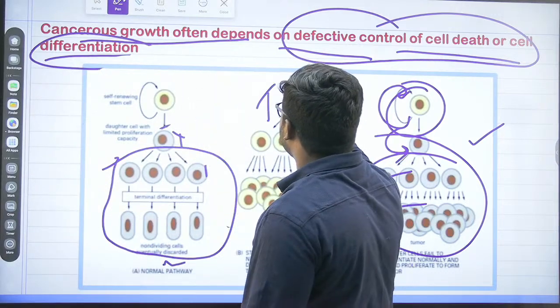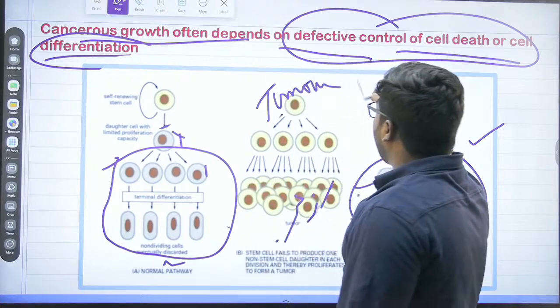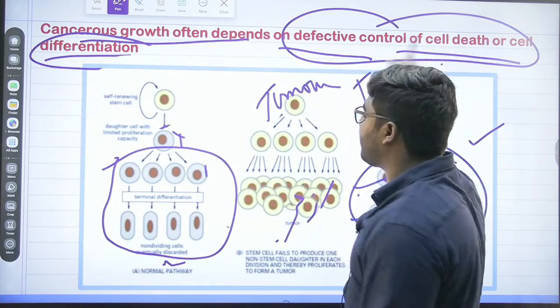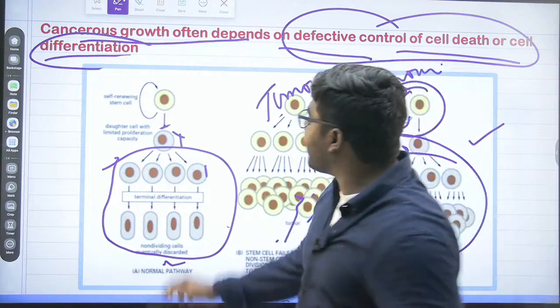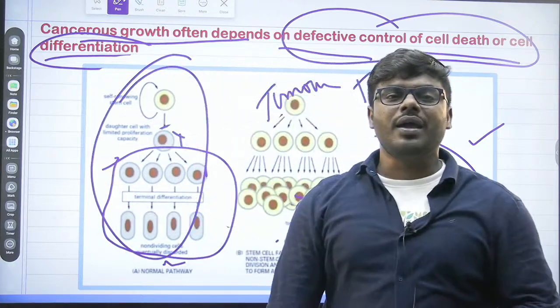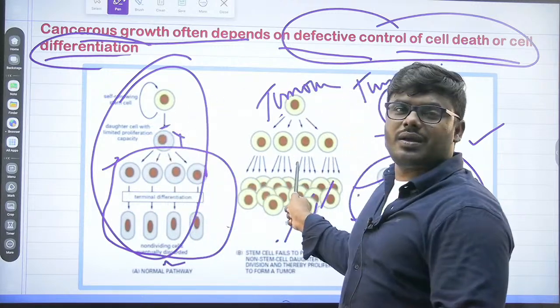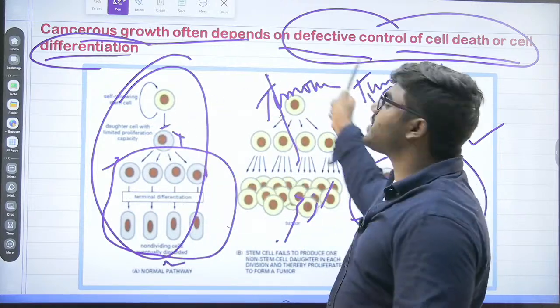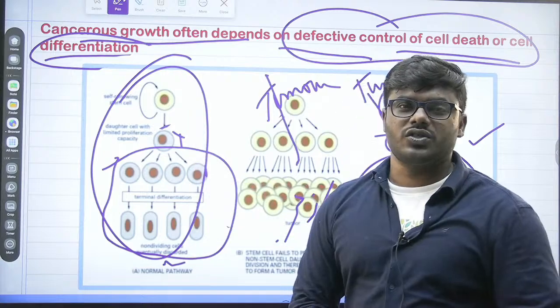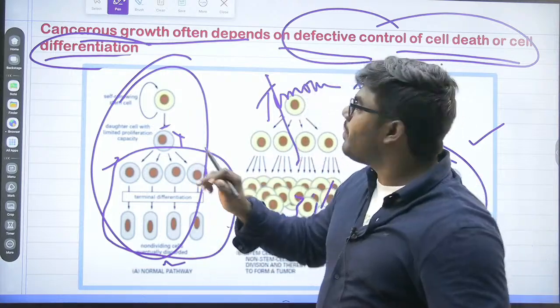So in the second case, there is a formation of a tumor, and in the third case, there is a formation of a tumor. And in which case is there no formation of tumor? In the first case. Why? Because there will be a normal division. Here, they lost the division, they lost the differentiation also. So please remember this statement.